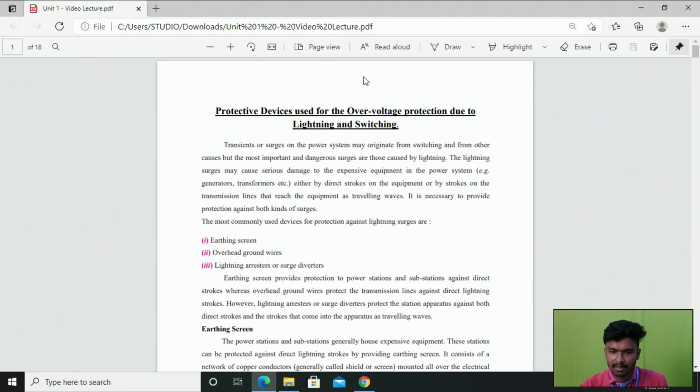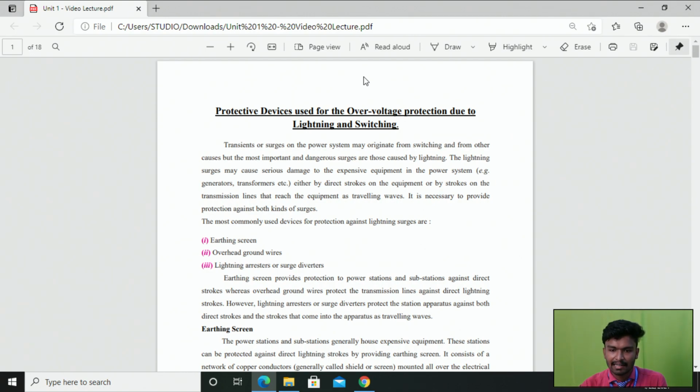For example, in our power system we have generators, transformers, motors, circuit breakers, bus bars, and feeders, right? So in our power system we have this number of apparatus. If we protect our power system against these causes, then we can easily protect our apparatus. But if we fail to give protection against lightning and switching, it may cause damage to the apparatus in our power system, either by direct lightning strokes on the equipment or by strokes on the transmission line that may reach the equipment as traveling waves, right?